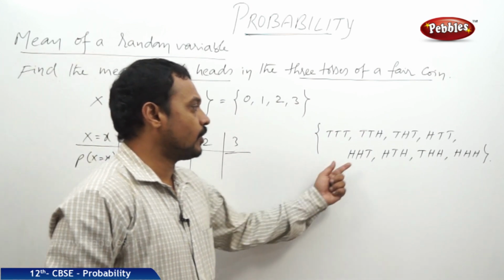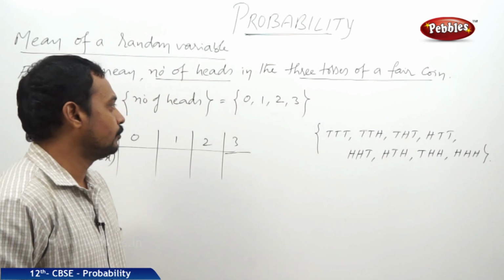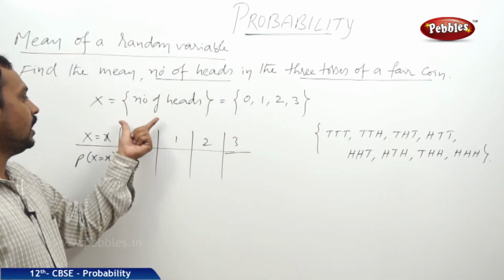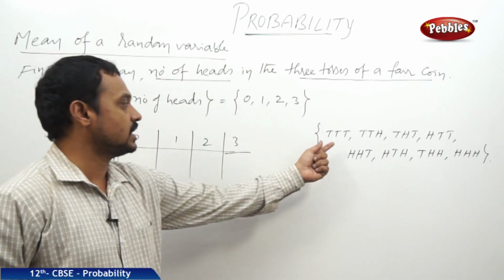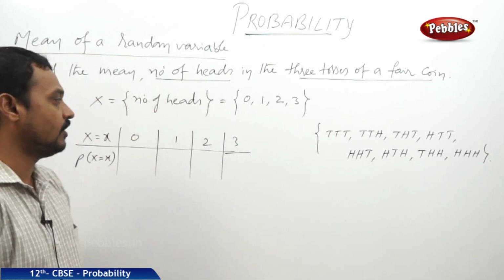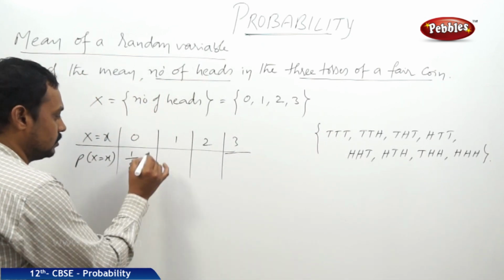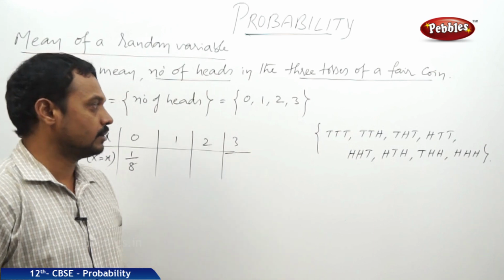Therefore, the total number of outcomes is 8, out of which x equal to 0 happens in only 1 out of 8. So the probability is 1 by 8.